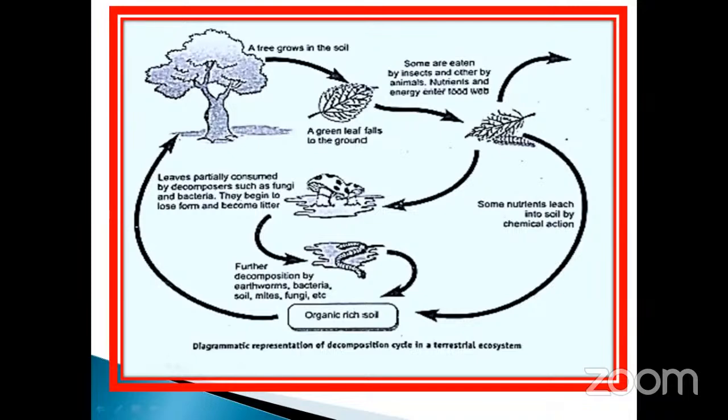Okay. So the energy flows from the sun to the plant, plant to primary consumer, primary to secondary consumer, secondary to tertiary, tertiary to decomposer. After that, again it enters into the soil particles, and again it is taken up by the plant. So the process continues again and again.